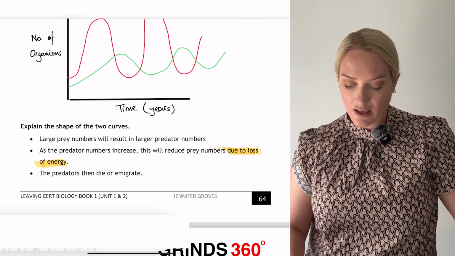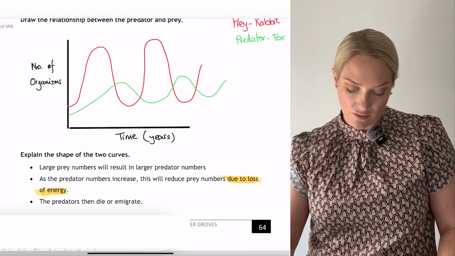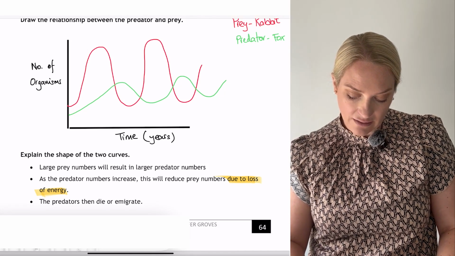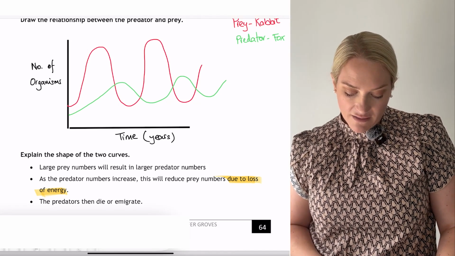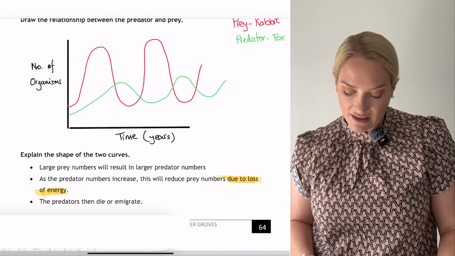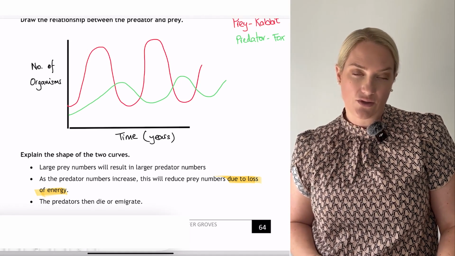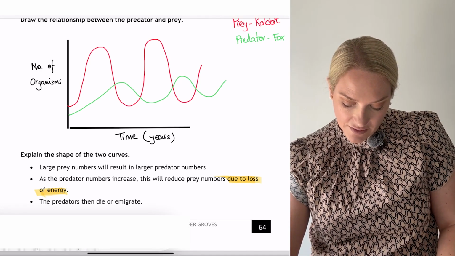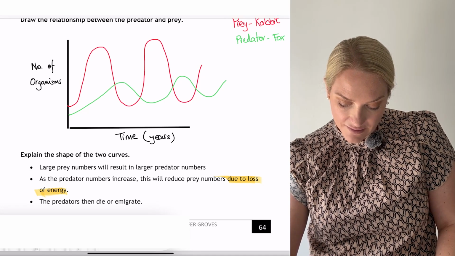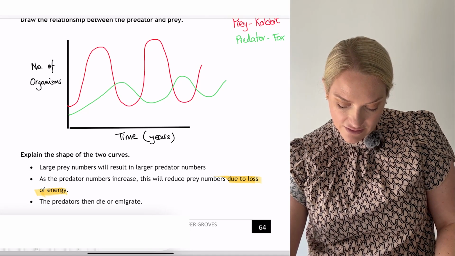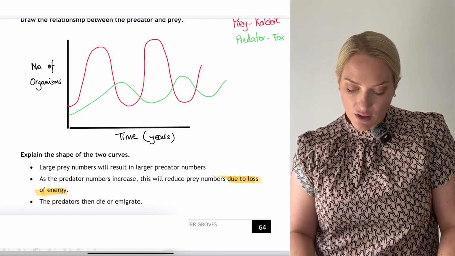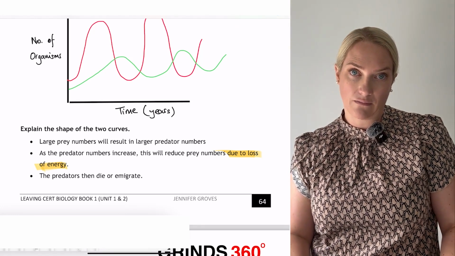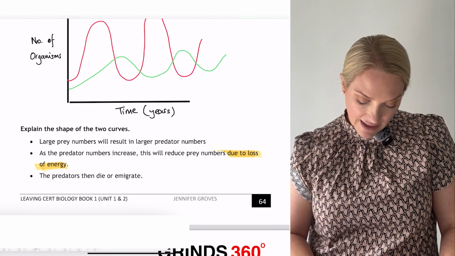A large number of prey will result in larger predator numbers. We have here a larger number of prey in the red, and then we can see an increase in predator numbers. The second point is, as the predator numbers increase, this will reduce the prey numbers due to loss of energy. Here we can see our predator numbers starting to increase, while our prey numbers are starting to decrease due to a loss of energy. Our predators may die because there's not enough food available. They may migrate, so that's migrate, not emigrate.